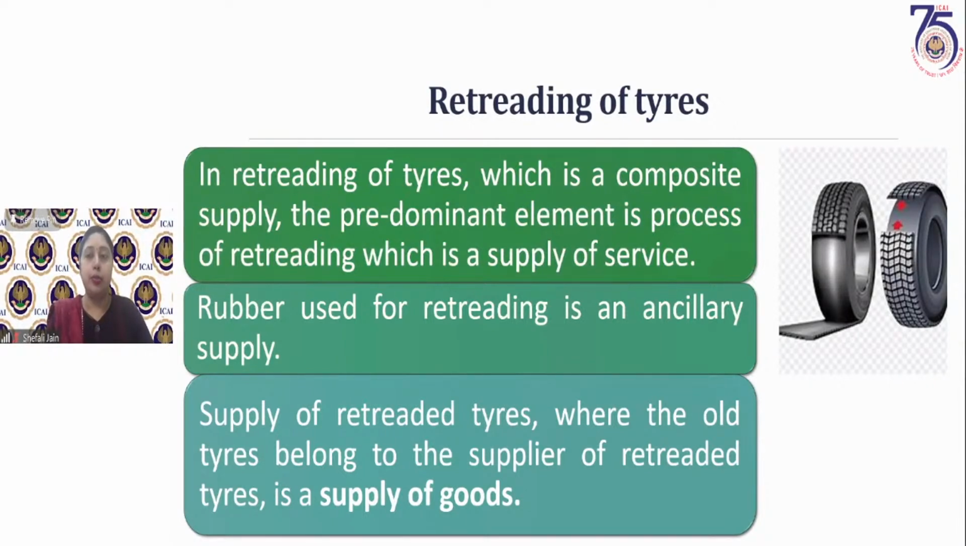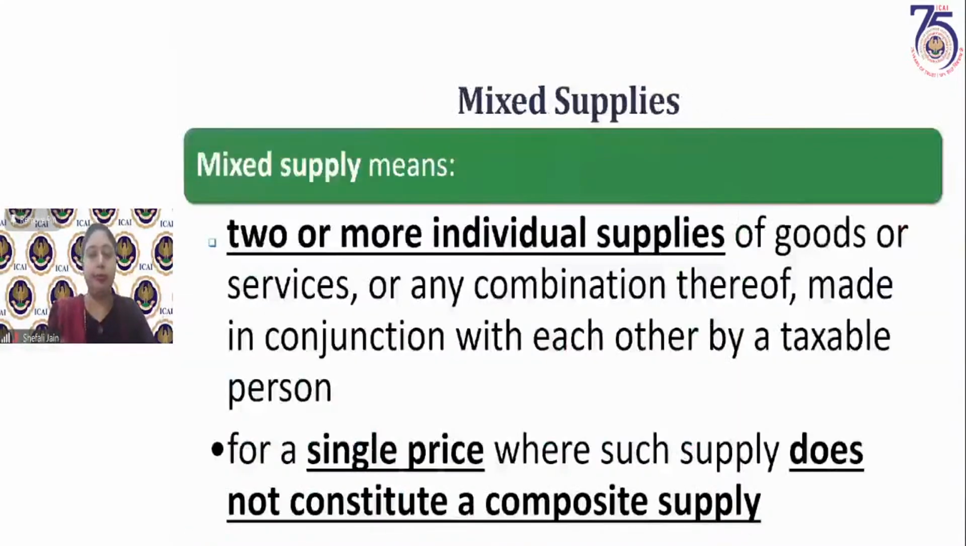We take another case. The person with a worn out tire goes to a supplier. He says, you take my old tire and you give me a new tire. Now this is an exchange transaction actually. Here the person is not retreading his old tire. He is giving him a new tire. So this is a supply of goods because here no service is involved.